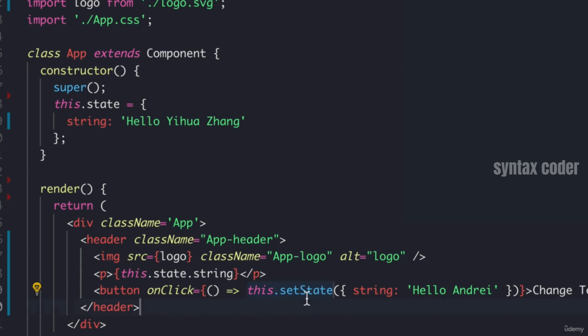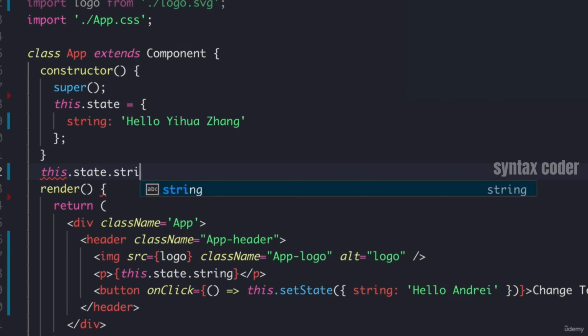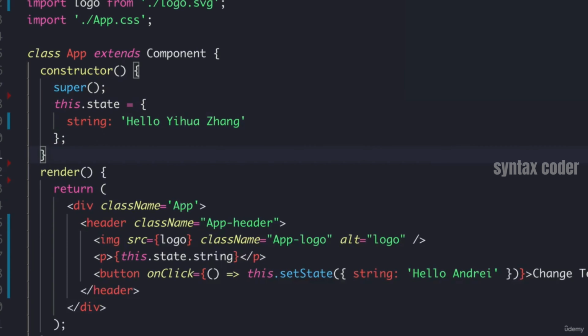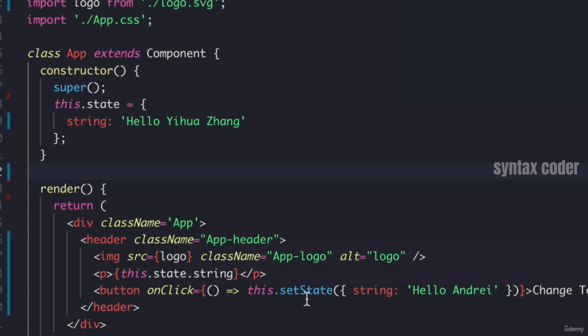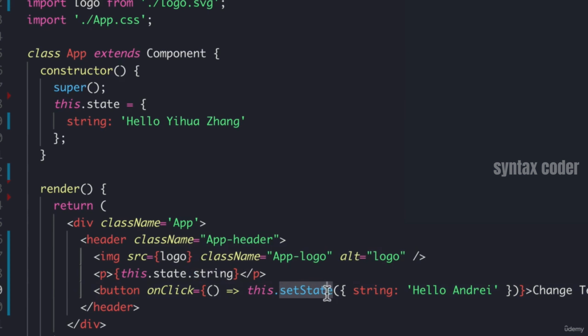Now, notice here how we don't actually modify it like this.state.string equals something else like we would normally. And this goes back to the idea that I mentioned previously, which is this unidirectional data flow of React. You're not allowed to modify state in React without calling this method, setState. Now, why is that?